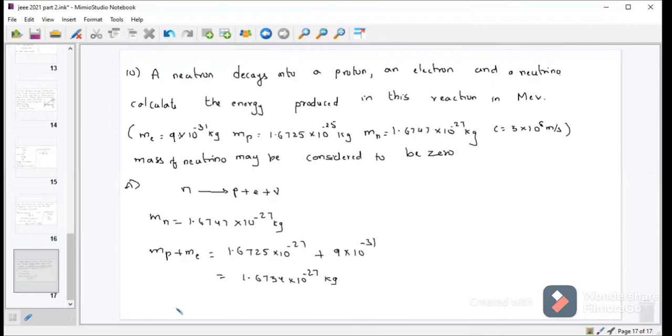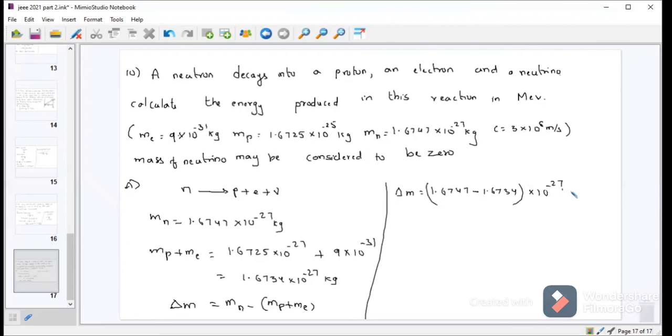And we are having a term mass defect, which we will study in nuclear physics. Mass defect is equal to mass of neutron minus mass of proton plus electron, mp plus me. So you will get here delta m is equal to 1.6747 minus 1.6734 into 10 power minus 27 kg, which is equivalent to 13 into 10 power minus 31 kg.